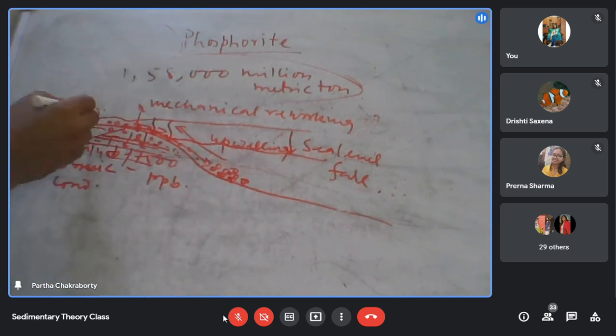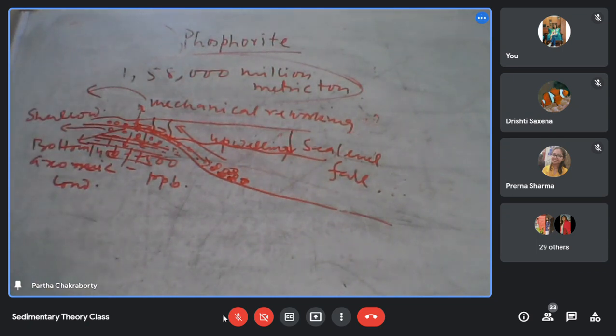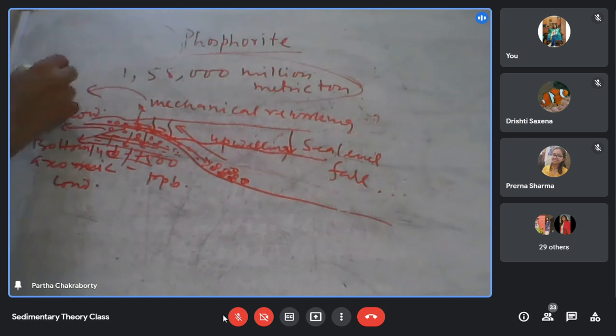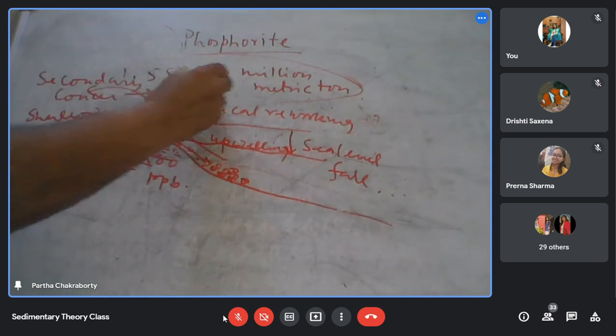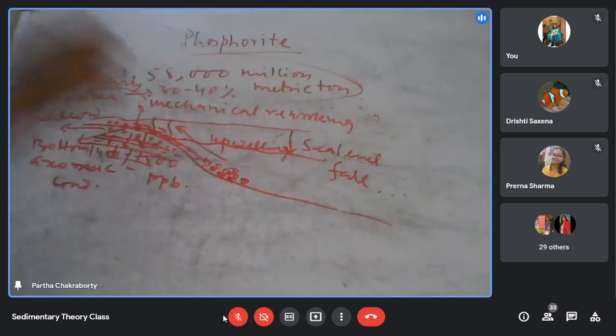And that mechanical reworking increases the secondary concentration to 32 because of sea level fall and mechanical rework.